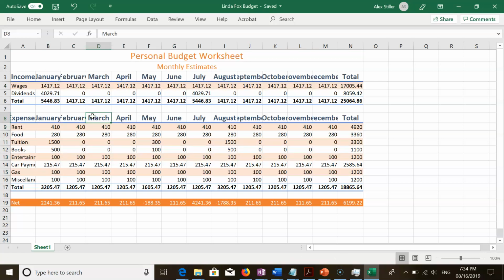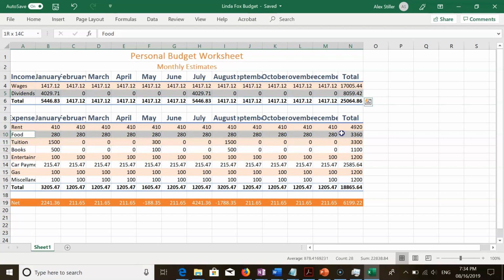So here we go. Be sure to get all these ones. A5 to N5. A10 to N10. So I just did that by holding down the control key. I don't know why it seems to take 2 times, but anyway, with the control key held down, let's go ahead and get that second range in there.